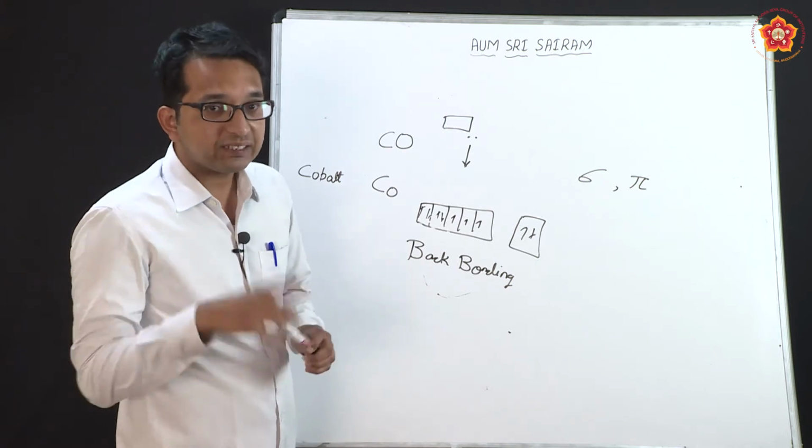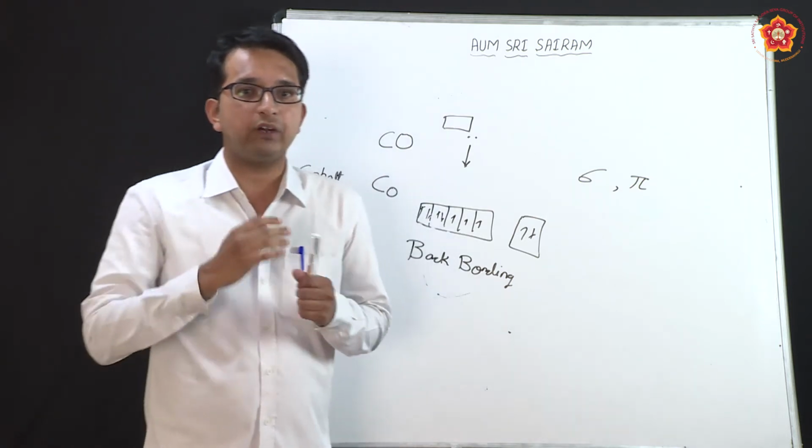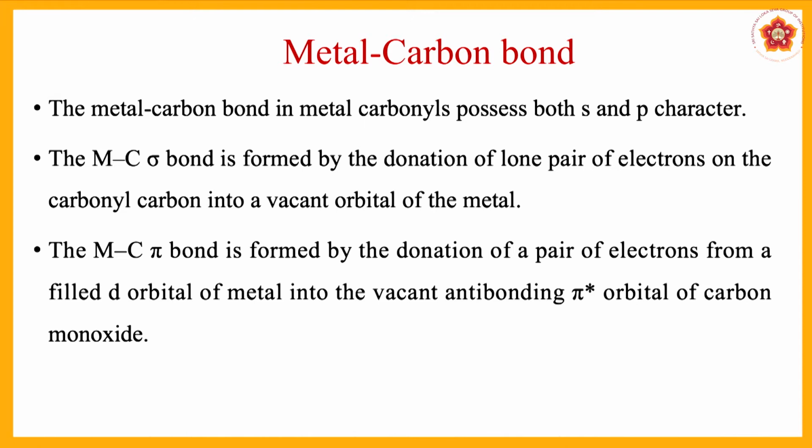So let us see some important aspects of these carbonyl groups. The first point says that the metal carbon bond possesses both S and P character. The M-C sigma bond, where M indicates the central metal ion and C indicates the carbon of the carbonyl group, will be formed by the donation of a lone pair of electrons from the carbonyl carbon.